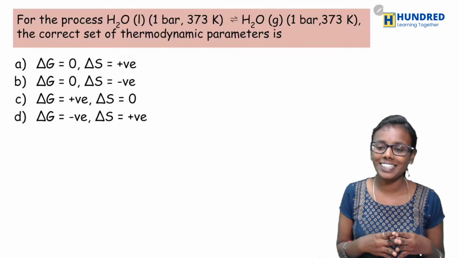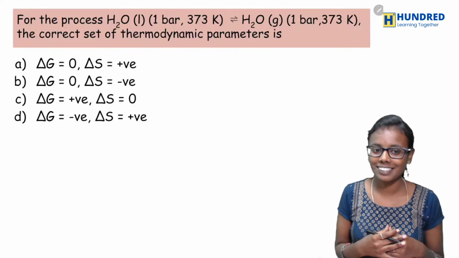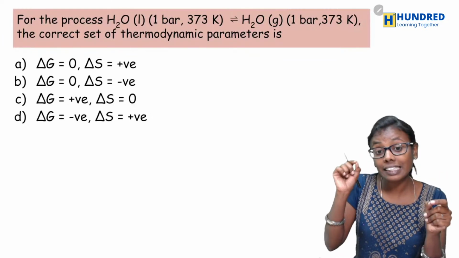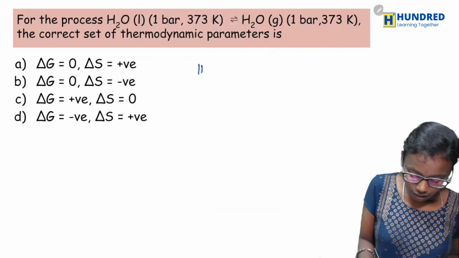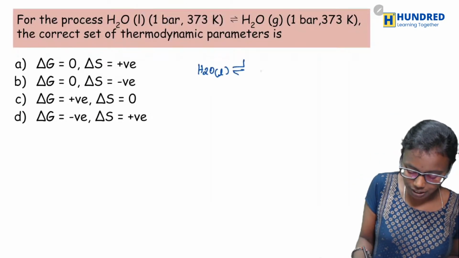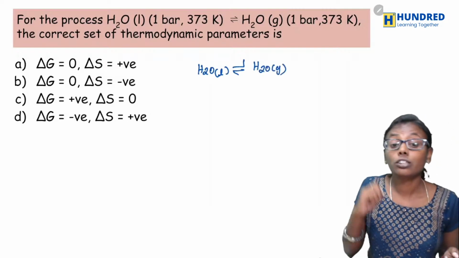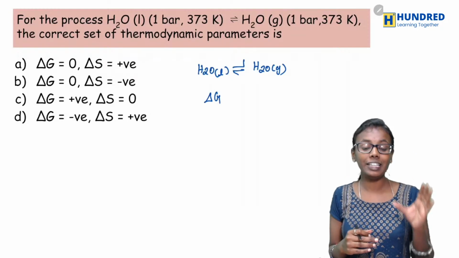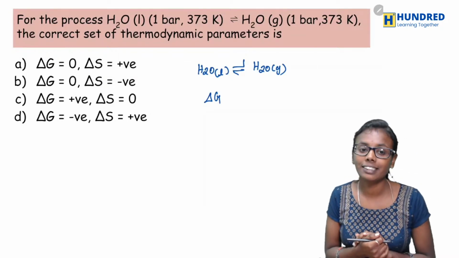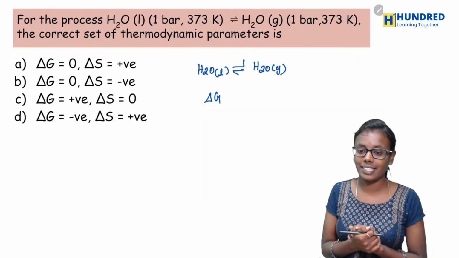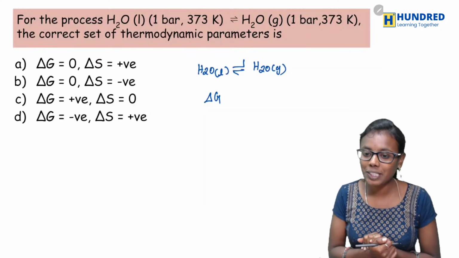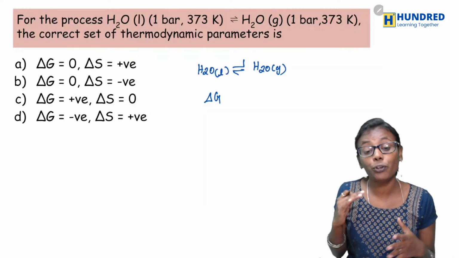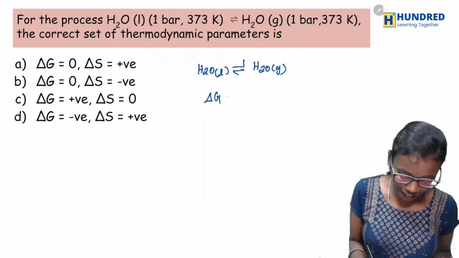Harshu, B. Yes. So I'm getting different answers. Okay, fine. We'll check out the answer. See here, water is in equilibrium with its vapor. So what would be delta G for an equilibrium reaction? Okay, so now I'm getting option B is the answer. Okay, so we'll check it out. What would be delta G for an equilibrium reaction? Very good. Delta G should be 0.